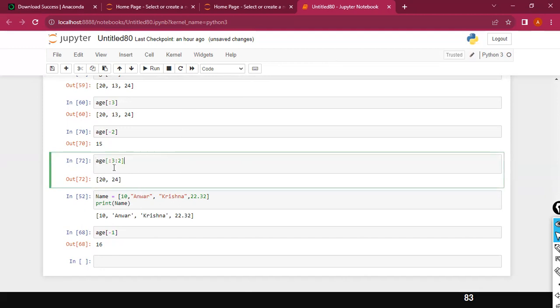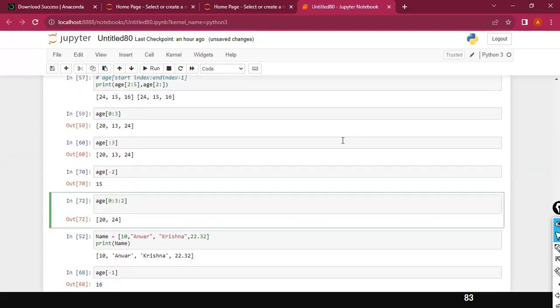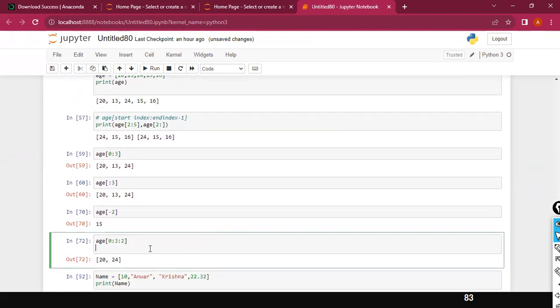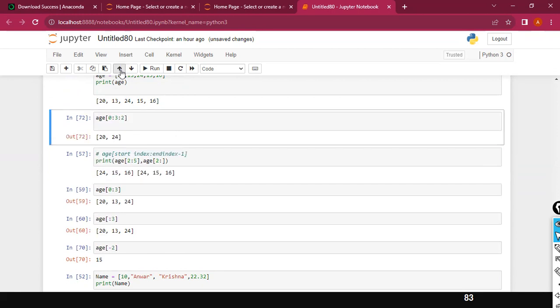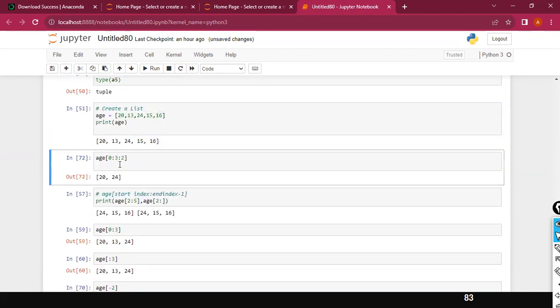So here, in this case, I can specify 0. Okay, so look here. For example, if you want to move this cell upward, you can use the up arrow. I just move this up so that we can compare this one with this one. So 0th index. These are the index values, guys.